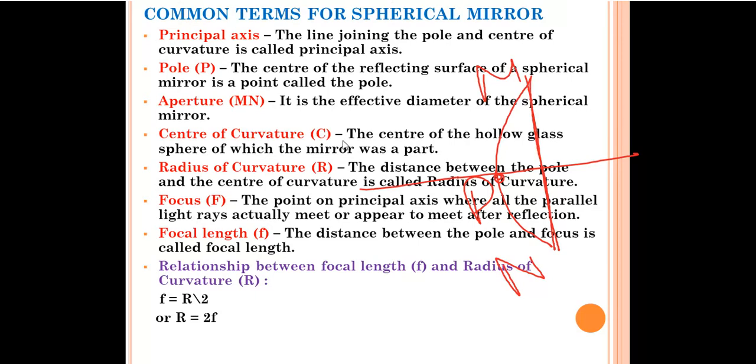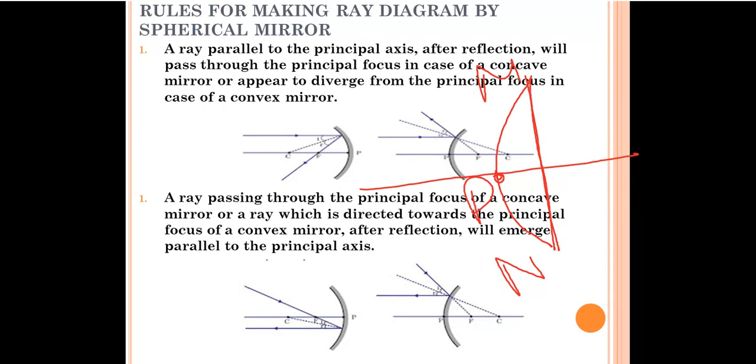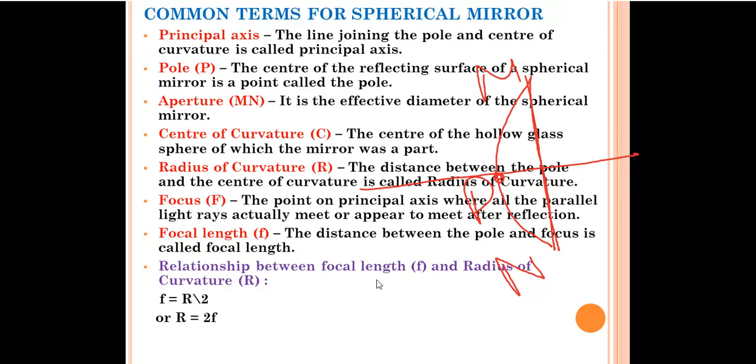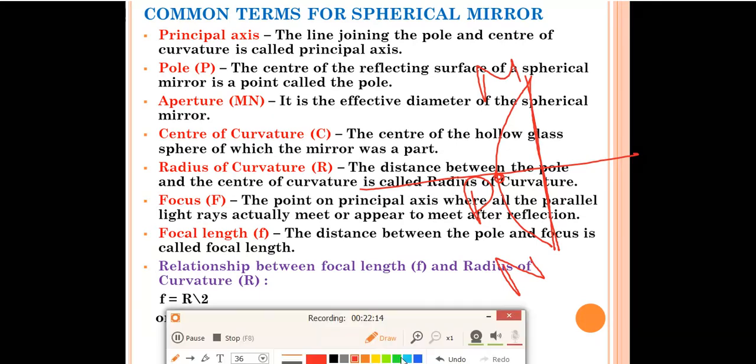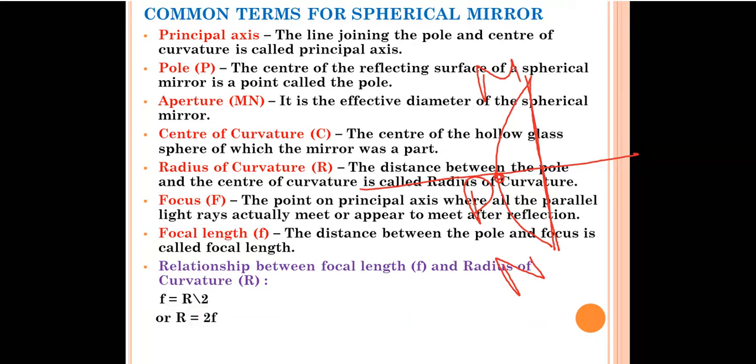Now, the center of curvature is the center of the hollow glass sphere of which the mirror is a part. Suppose we mark the center of curvature over there. So this is called the center of curvature. And what is radius of curvature? The distance between the center of curvature and the pole is called the radius of curvature, R.